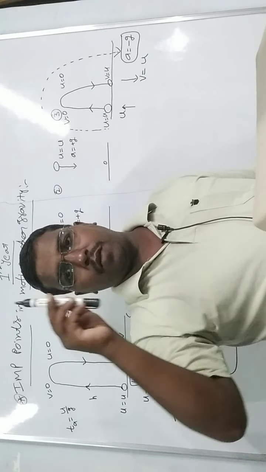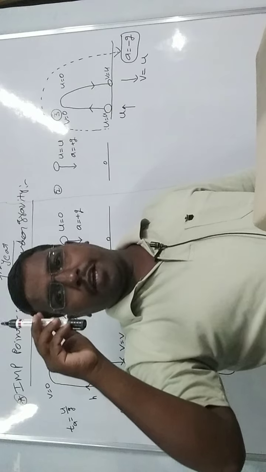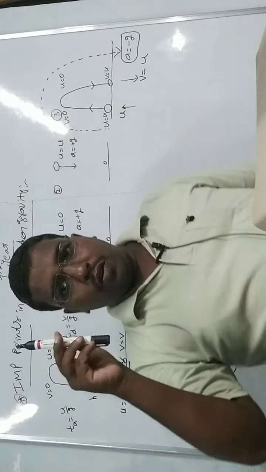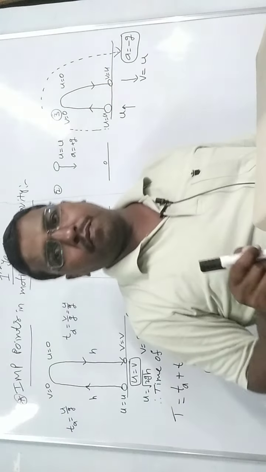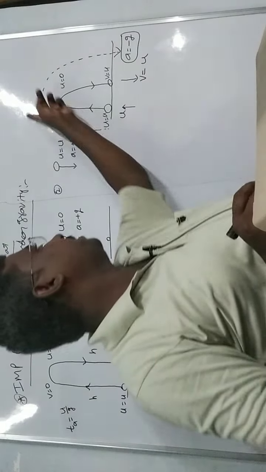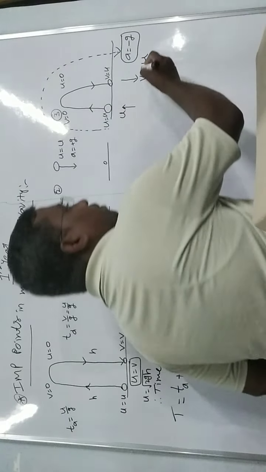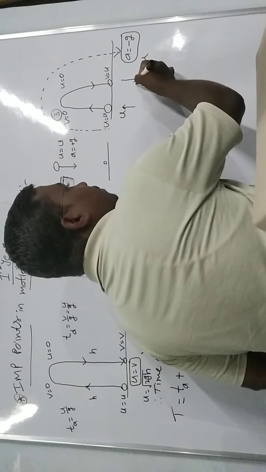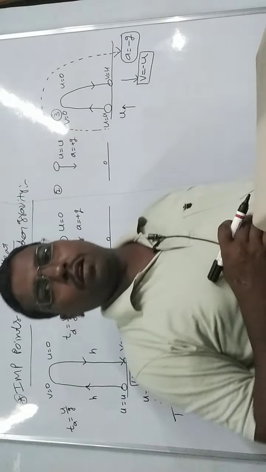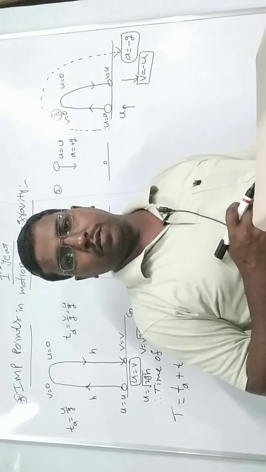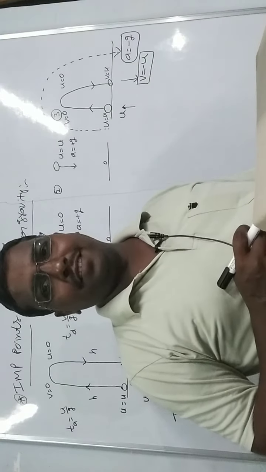So upward direction we have to take as positive. Consider upward direction, very important point. Upward direction will be taken as positive, downward direction will be taken as negative. So that's why we have to take the entire acceleration due to gravity as minus g. Similarly, v is also minus u. Very important point for these two. Okay, you do not get confused in many problems. So v equal to minus u and a equal to minus g.